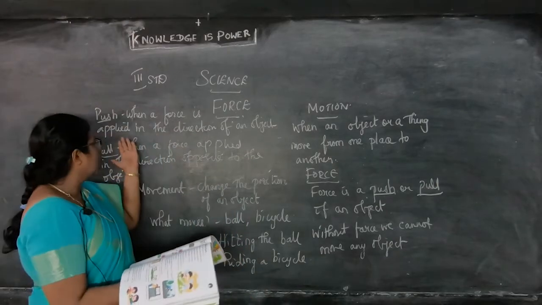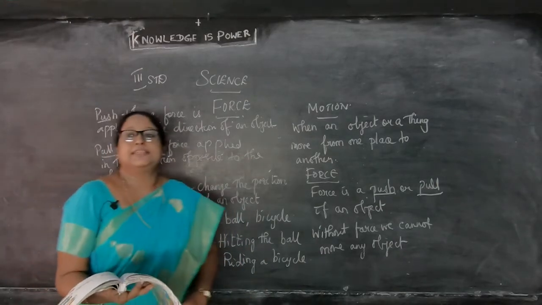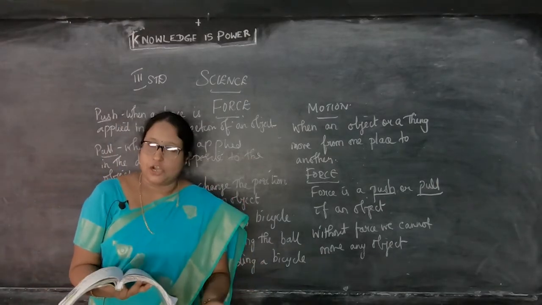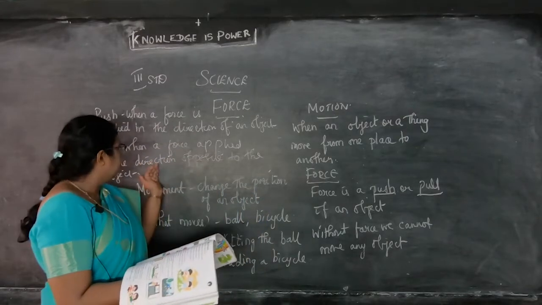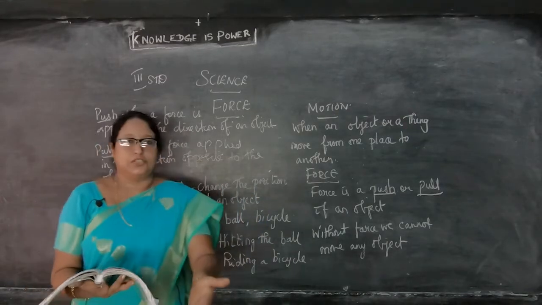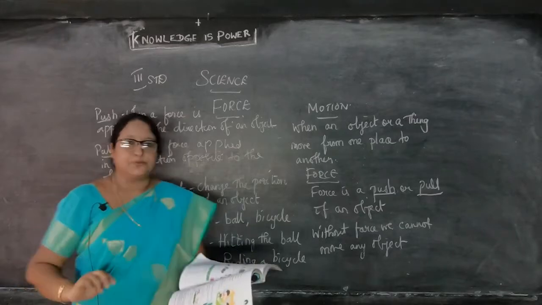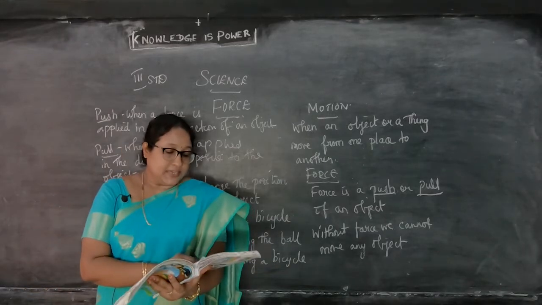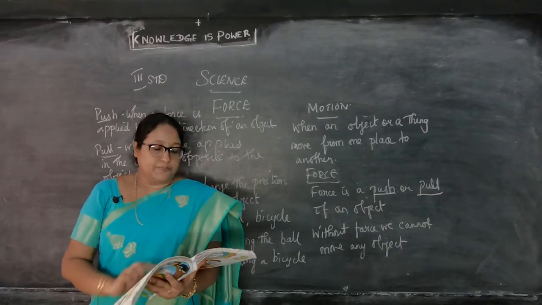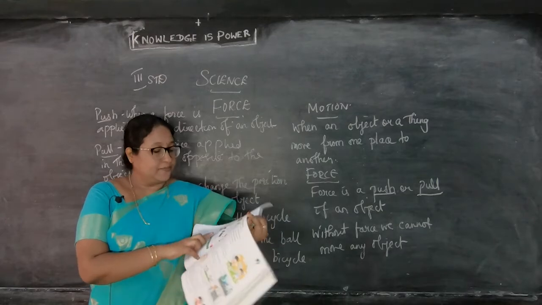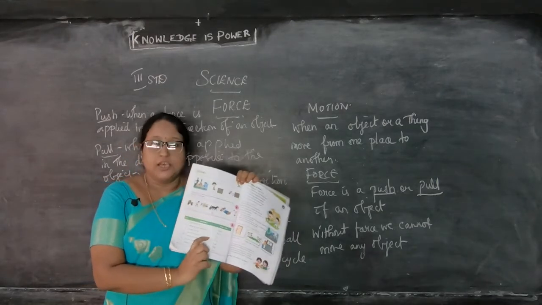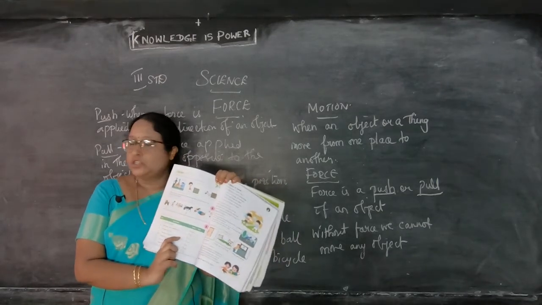Now what is push? When a force is applied in the direction of an object, it is called a push. When a force is applied in the direction opposite to the object, it is called a pull. Now you all know, children, what is push and what is pull. Now put a tick mark for the pictures of motion. Five pictures are given here, so we have to decide whether it is a push or pull.